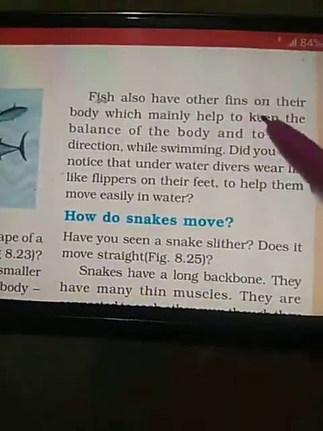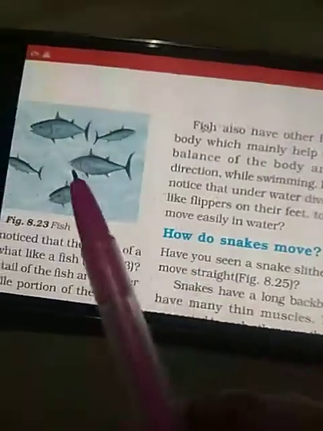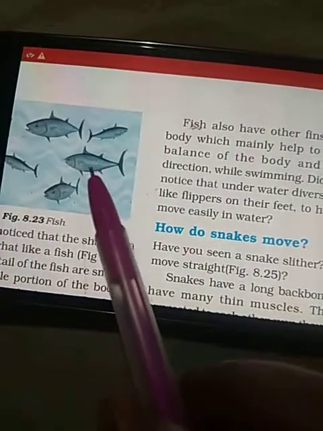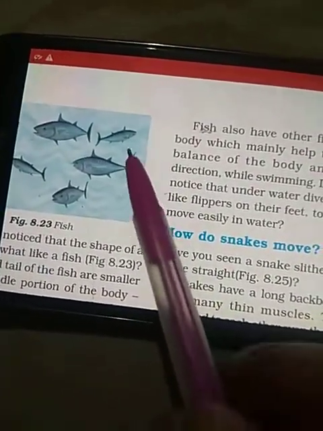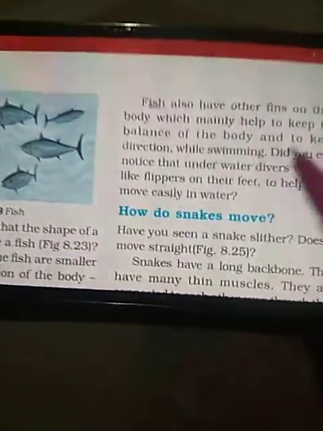Fishes also have other fins on the body which mainly help them to keep the balance. The body fins, these are the fins present in the middle part of the body, help the fish to maintain balance, and the fins present at the tail help the fish to change the direction.